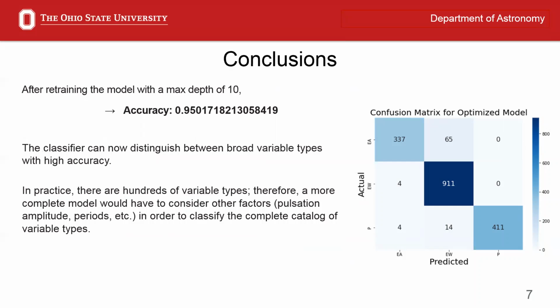To make this model more applicable to a wider spread of variable classifications, another type of model must be employed. This is because in practice there are hundreds of variable types, meaning that one would not be able to use image classification alone, as you would have to consider other factors including the pulsation amplitude, period, etc. However, this algorithm may be useful for funneling a large data set of stars into their broad variable types, at which point a more refined model could stratify each type into higher order classifications.